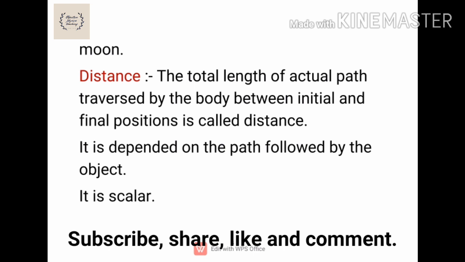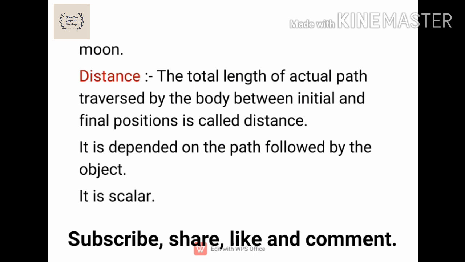Suppose we assume that a body's position is changed from one point to another point along a particular path. Then the total length of the actual path traversed by the body between initial and final positions is known as distance. In that manner, we can get one more physical quantity, distance. And about this distance, to attempt the conceptual questions, we need some important points related to this distance.